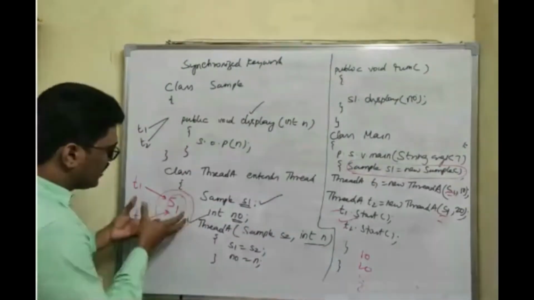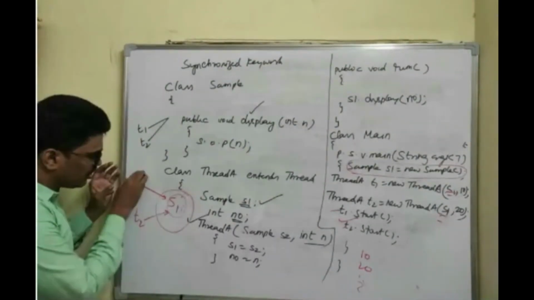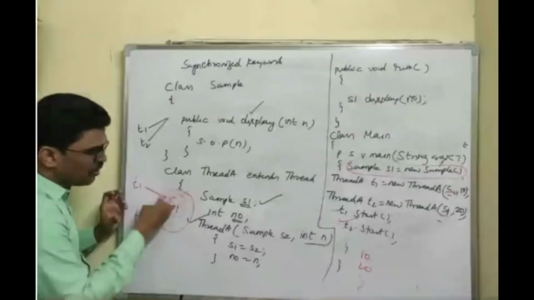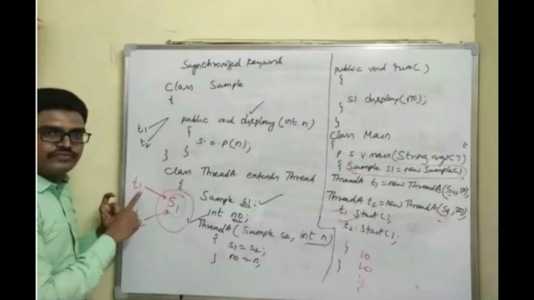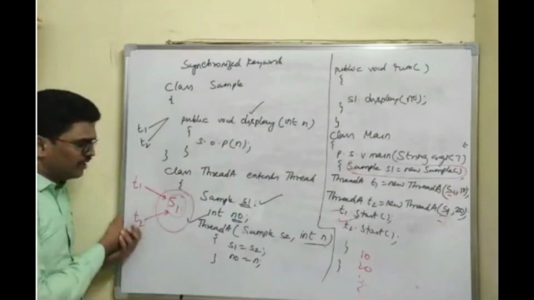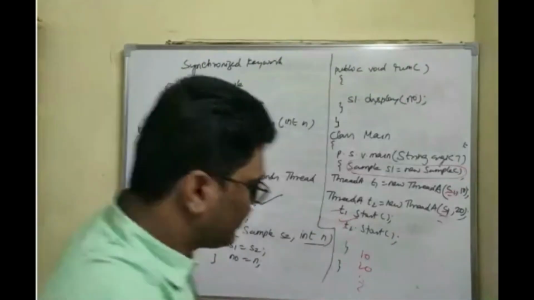Now what is it that you have to do? You have to use synchronization on these two things such that this object is accessed by only one thread at one point of time. At one point of time, only one thread should access this particular object. Okay, I'll show you how it is going to show you the inconsistent output.